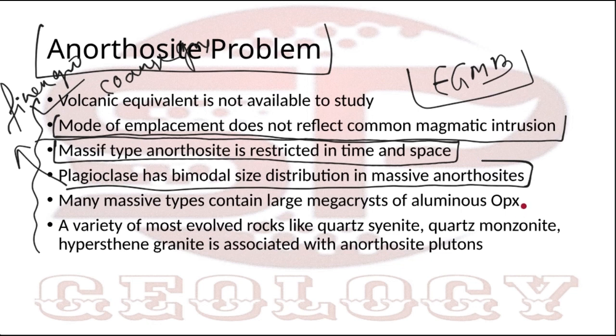A variety of most evolved rocks like quartz syenite, quartz monzonite, hypersthene granite is associated with anorthosite plutons. This makes a complication, because these rocks, quartz syenite and quartz monzonite, are highly acidic and felsic rocks. So how are these also associated with anorthosite? This also creates a problem. These problems are not solved yet. So this is the anorthosite problem.